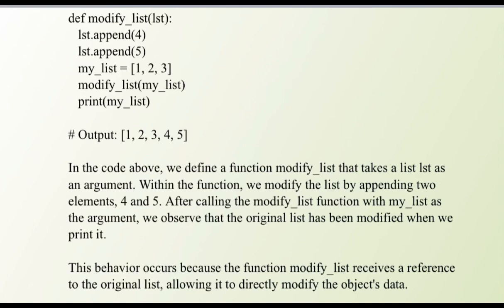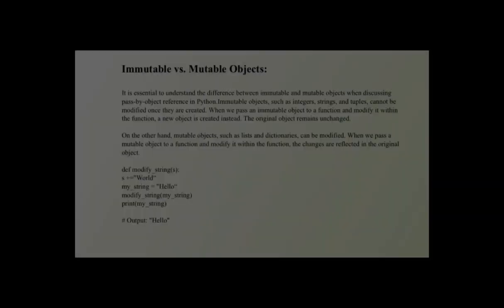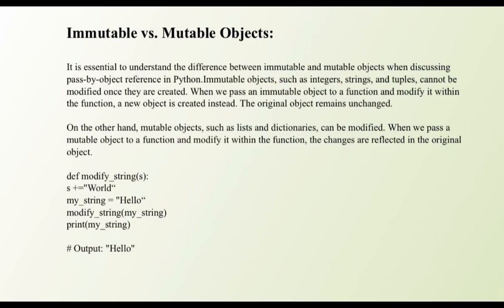After calling the modify list function with my list as the argument, we observe that the original list has been modified when we print it. This behavior occurs because the function modify list receives a reference to the original list, allowing it to directly modify the object's data. There are two types of objects, immutable and mutable objects.